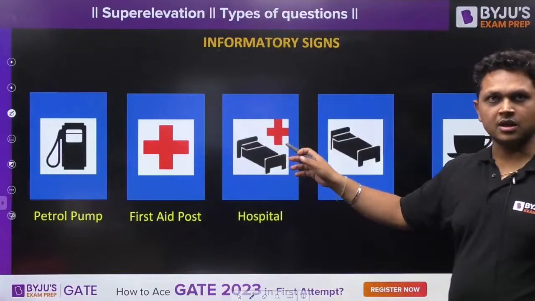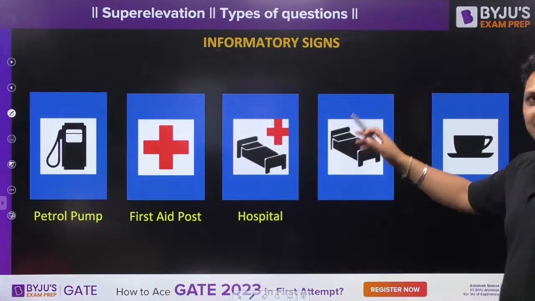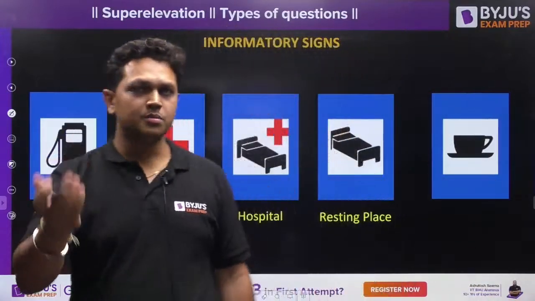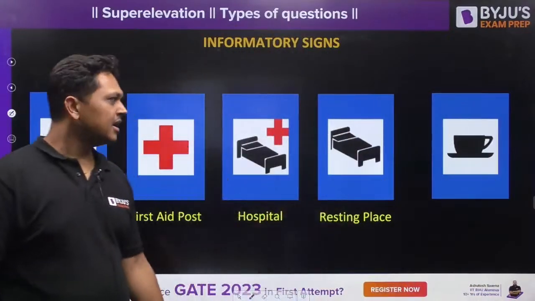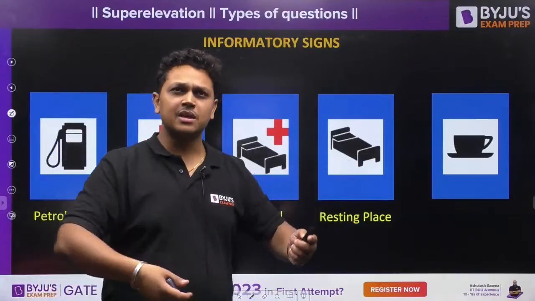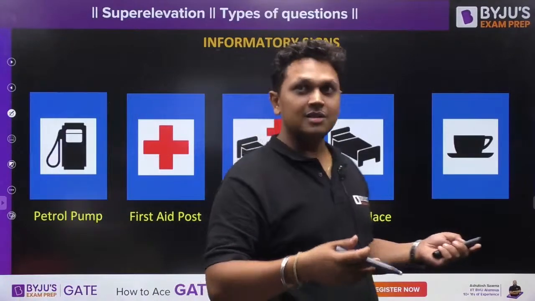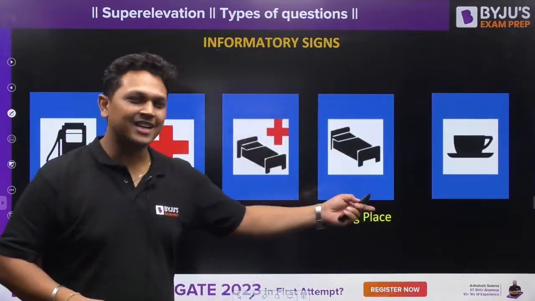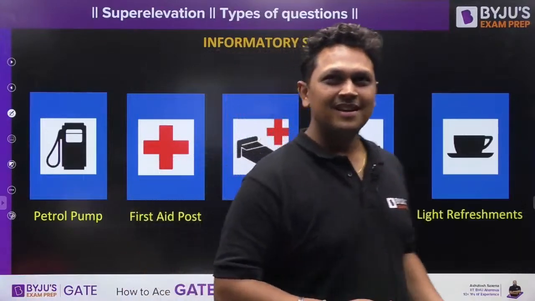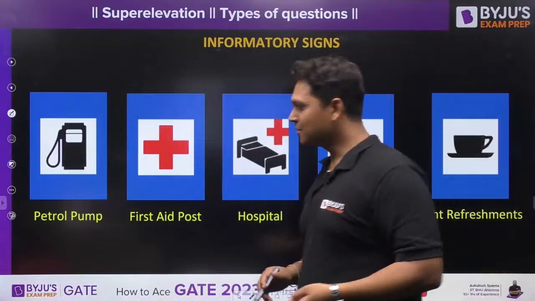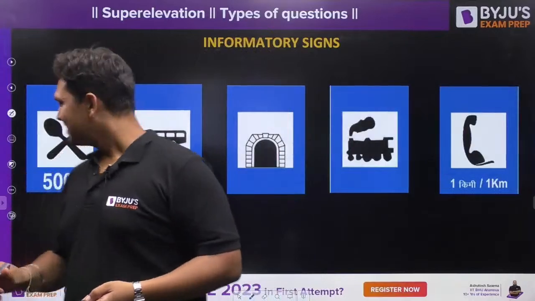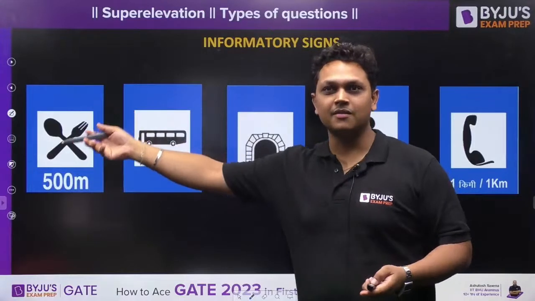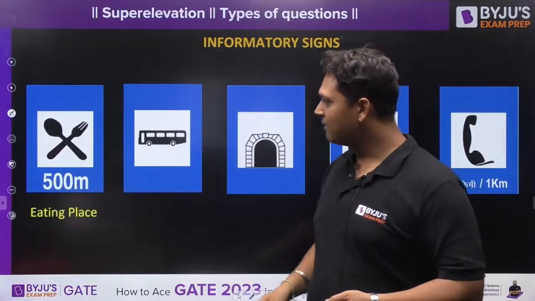This is hospital, sorry. This is any resting place coming up, any hotel or a small lodge. So resting place is coming up. This is some light refreshment coming up, if you want to take a tea or coffee or something else. Although I do not recommend you to all. So what is this? This is a restaurant coming up 500 meters away.